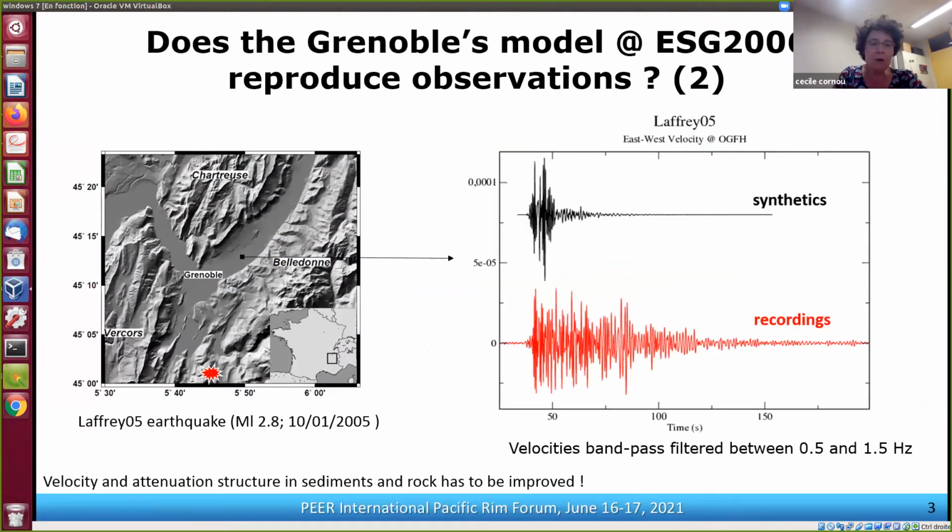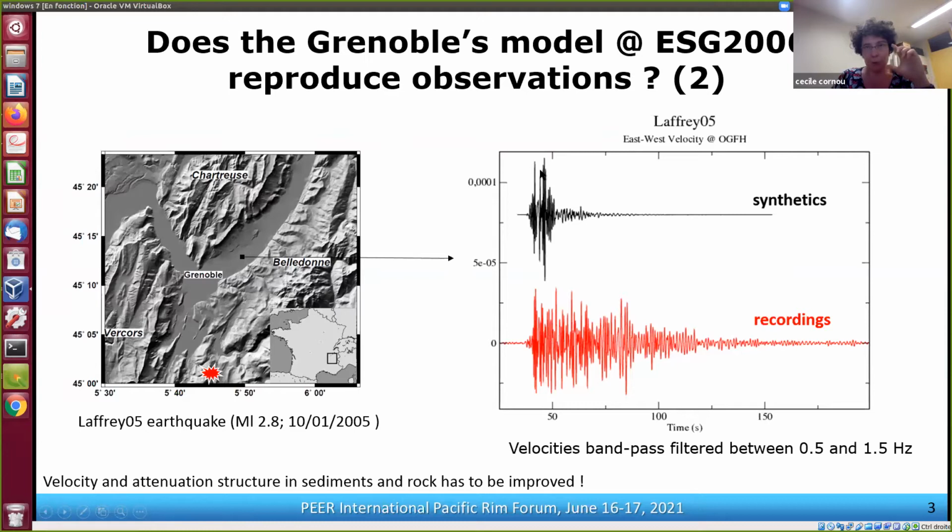Now, if we look at the couple of earthquakes that we recorded in Grenoble, and if we simulate the earthquake, this was done by Emmanuel Chaljub for a small magnitude earthquake that occurred in the south of Grenoble, magnitude 2.8. Here you have at the borehole site the synthetics and the recordings. So what is represented here are velocities that are bandpass filtered between 0.5 and 1.5 Hertz.